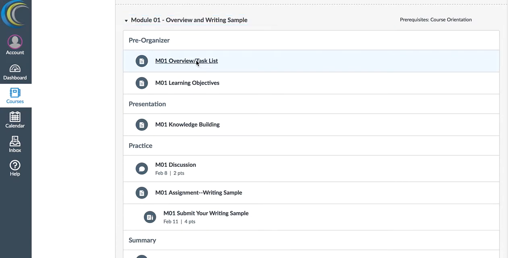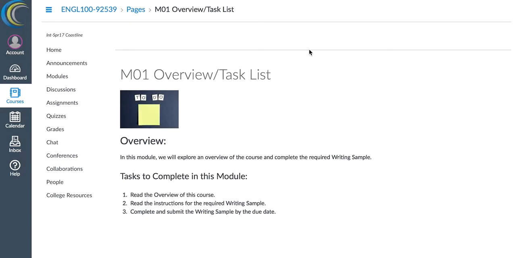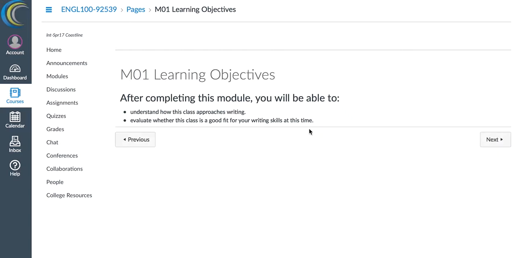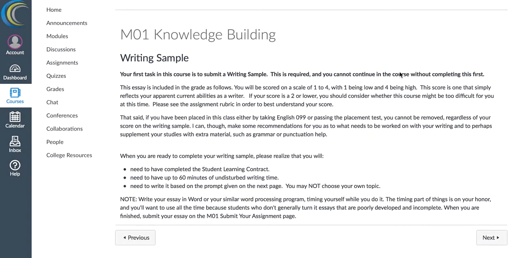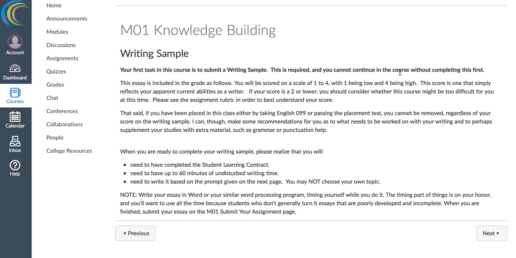So start on the first page. Here you'll see Module 1, Overview and Task List. That's going to be the first page of each of the course's 8 modules. You'll always see an overview and task list first. It gives you a summary of what the module will cover, and it'll give you a summary of the tasks that you are to complete. Once you've read that, you click Next. You go to the next page. You'll see Learning Objectives, just so you know what you're supposed to be able to do once the module is over. And then when you click to the next page, you'll find a knowledge building page.